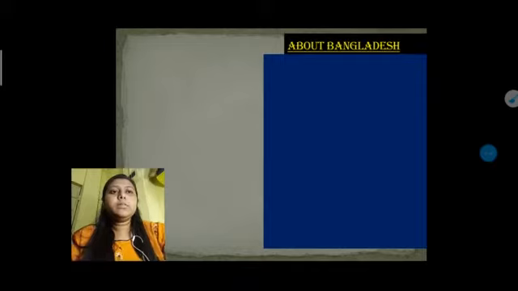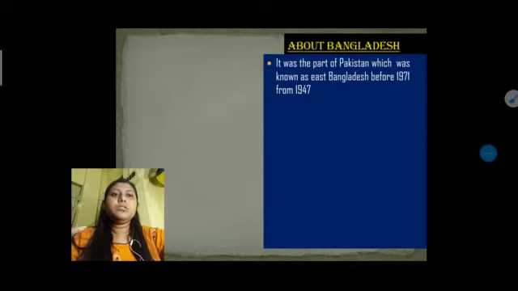Now we have to know about Bangladesh and its political and governmental structure. As you all know, Bangladesh was part of Pakistan, known as East Pakistan before 1971.